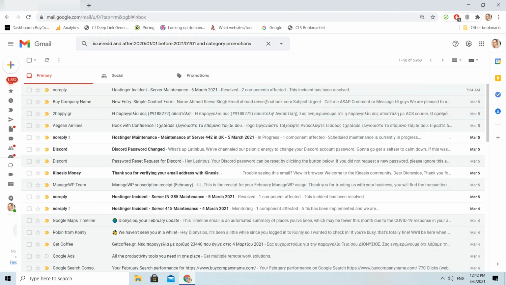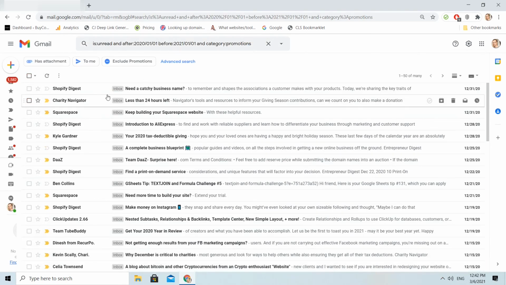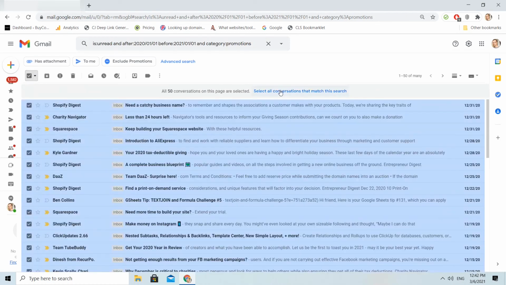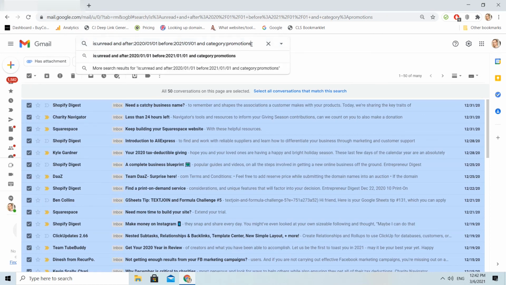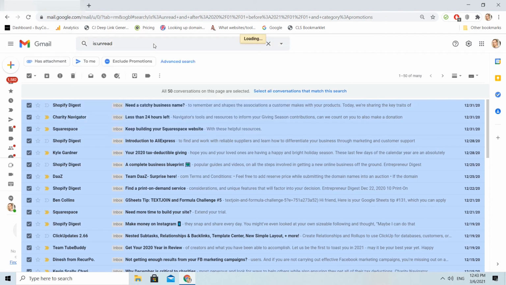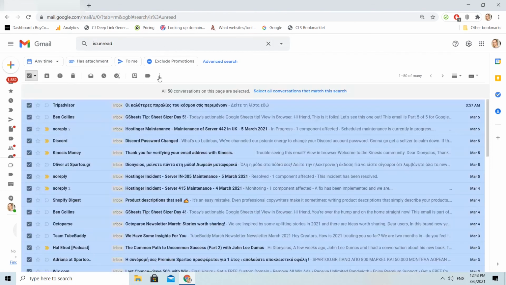Now I can do the same here and select all the conversations and delete them. Of course, I can do so many different things with that trick. I can only select the unread emails and delete them. And here is how it works.